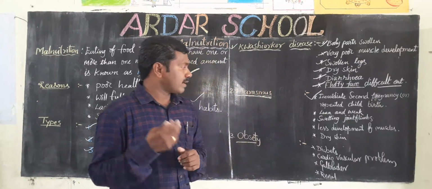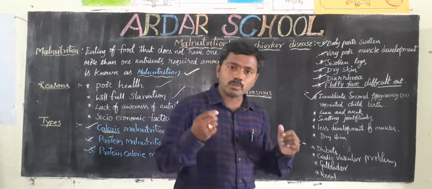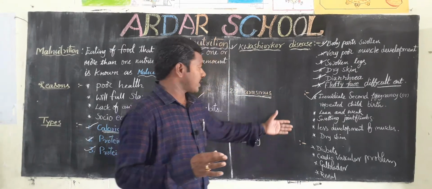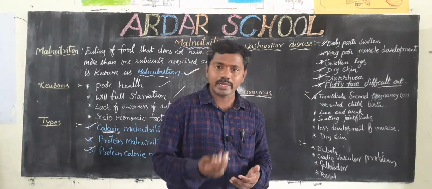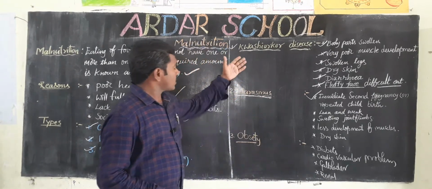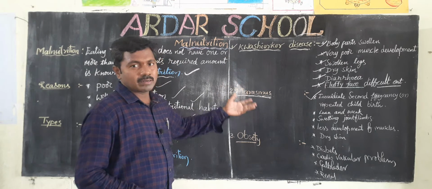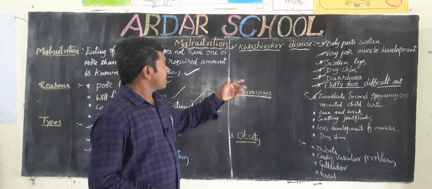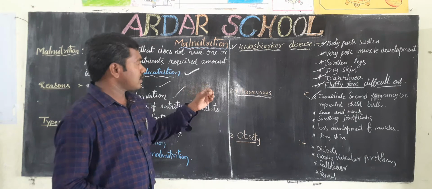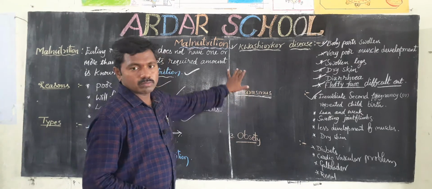Next one, swelling of joints of limbs, less development of muscles. Next, dry skin and diarrhea, these are the same symptoms. In kwashiorkor and marasmus, dry skin, diarrhea and less muscle development are common symptoms in both.